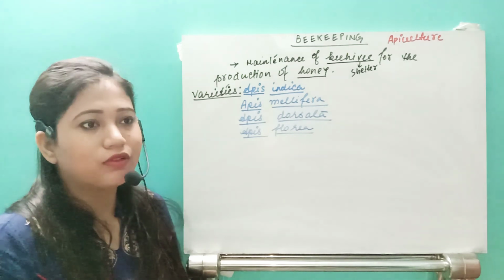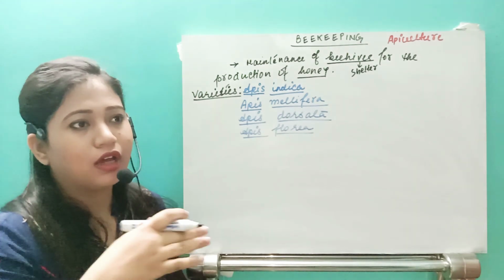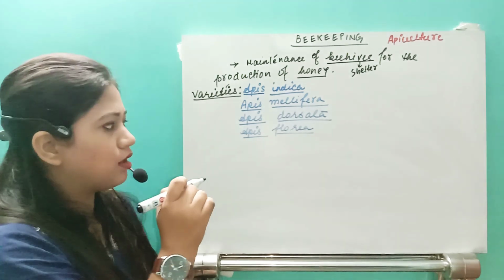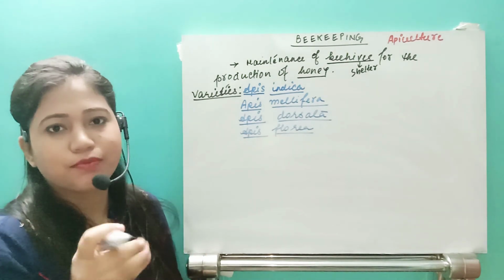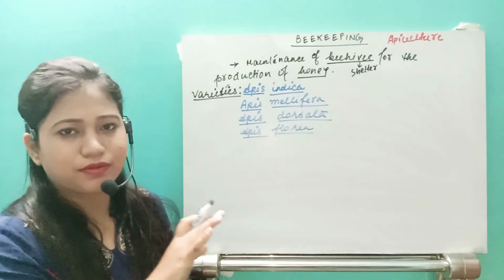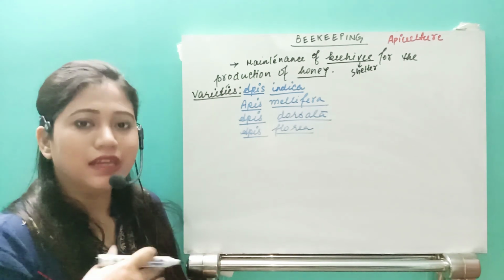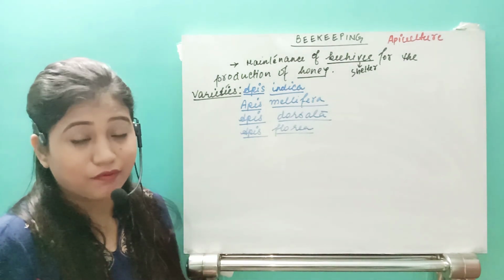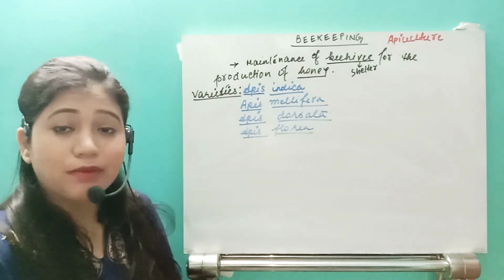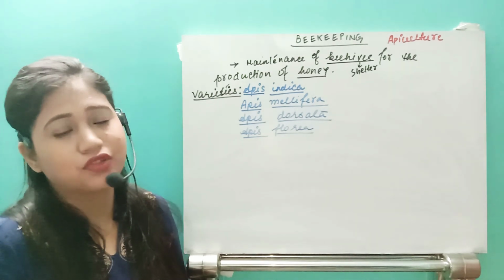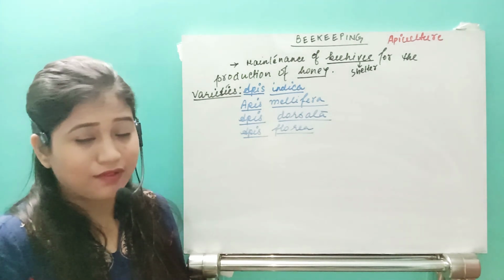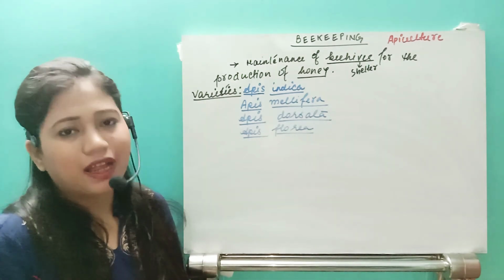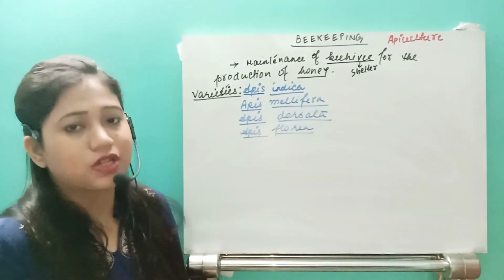If somebody somehow throws a stone nearby and they are disturbed, they leave that area and build their own beehive somewhere else. Their honey production is very low, just 250 grams in one hive. So that's why Apis florea is not cultured for commercial purposes.